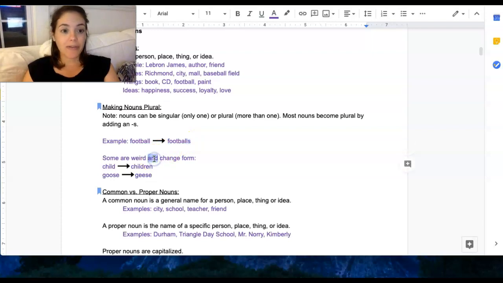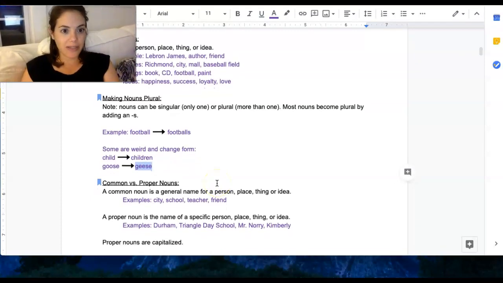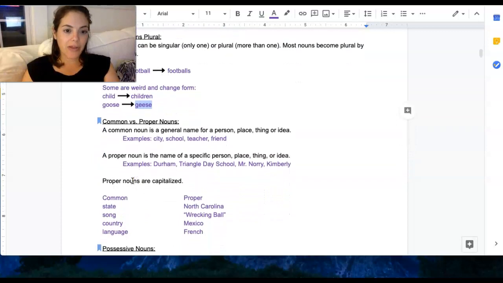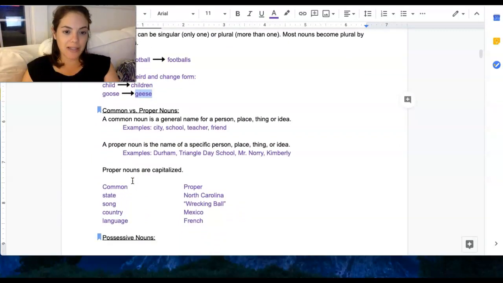All right, however, some nouns are weird and they change form. So child becomes children, goose becomes geese. There's lots more examples of this, right? Mouse and mice, foot and feet. So lots of different ways to make them plural, but most of the time we're just going to add an S, right?